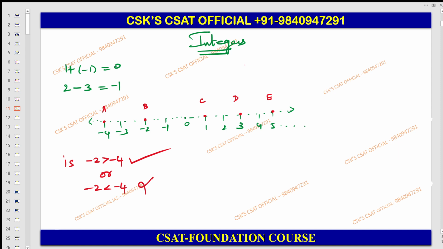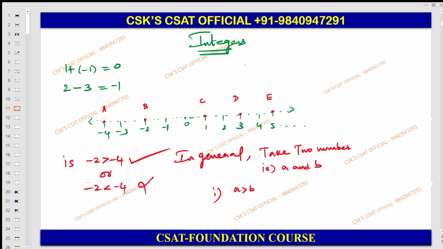In general, let us take two numbers, A and B. First condition: A is greater than B if A is to the right of B. Now try to understand.